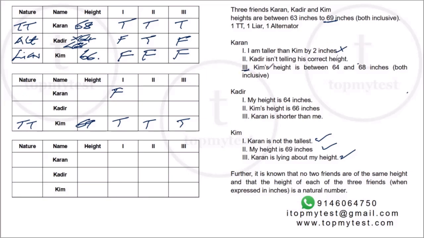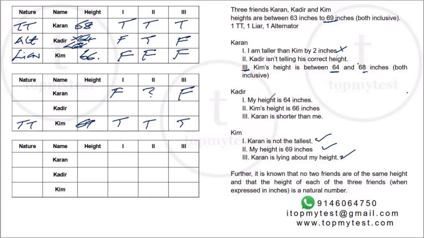If you look at the third statement, Kim's height is between 64 and 68 inches. Now, Kim's height is 69. So the third statement is also false. Now, I cannot say Karan is a liar for sure. He can be an alternator if he makes a true statement in between. He can be a liar if he makes a false statement in between. So, as of now, I don't know anything about this.